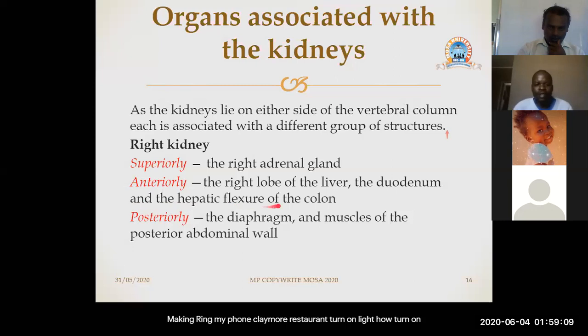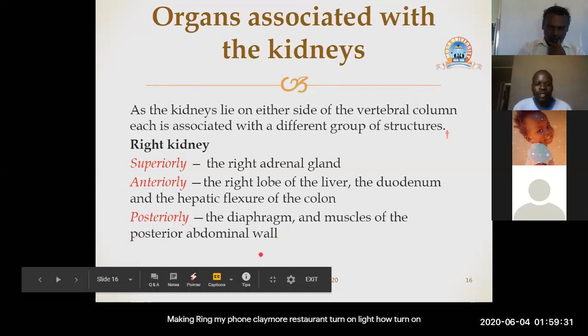So all these we find anteriorly of the right kidney. Then posteriorly, as you go to the back, we have the diaphragm and the muscles of the posterior abdominal wall. So these are some of the structures associated with the right kidney. Next.